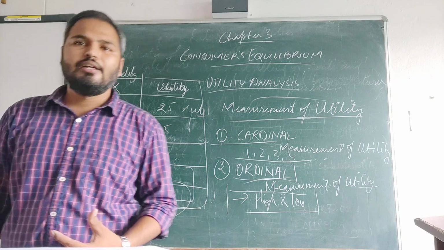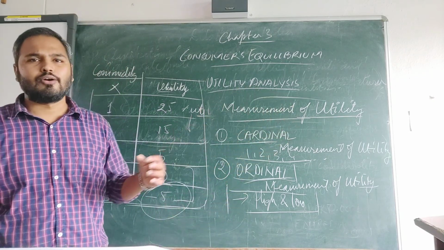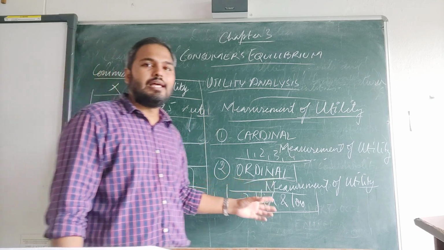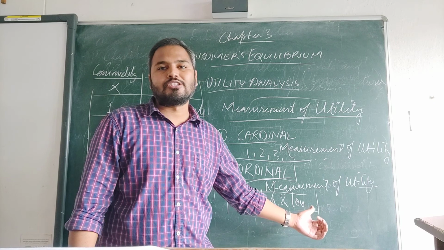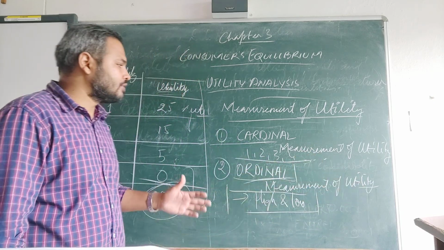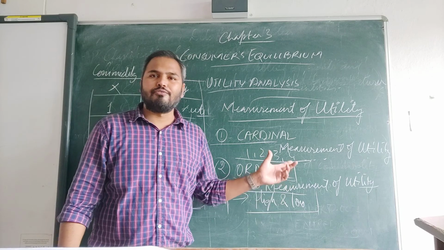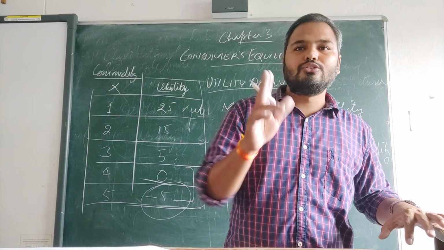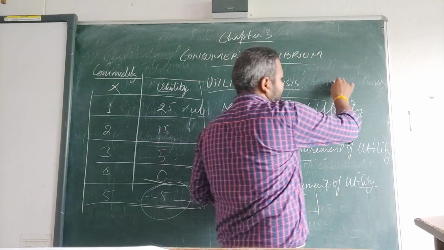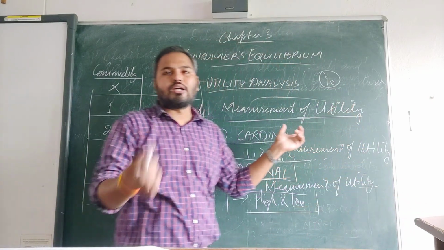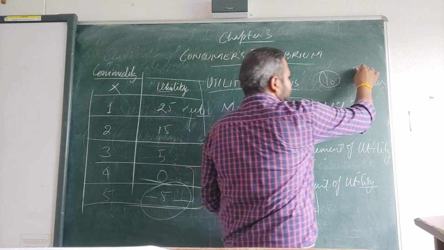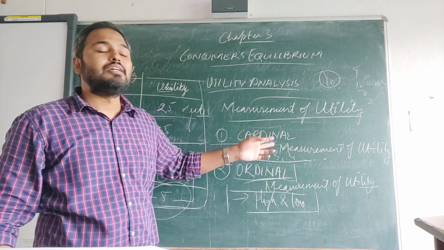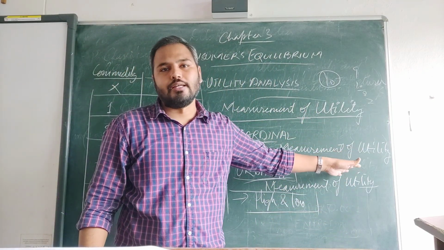That is how you say it satisfied you. Yeah, it was good, it was fair enough. This type of expression is the ordinal measurement of utility. But suppose you are asked how many marks you want to give for a product, or whenever you go to restaurants, they ask you out of 10 how many marks you want to give for the dish you consumed. You give 9, some people give 10, some give 8, some give 7. So this is cardinal measurement of utility.